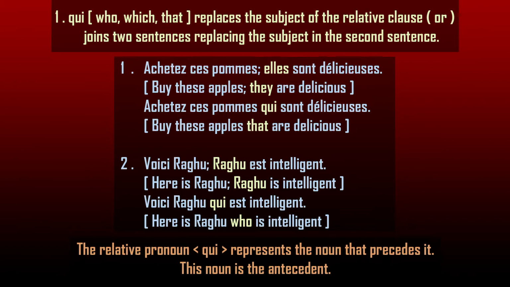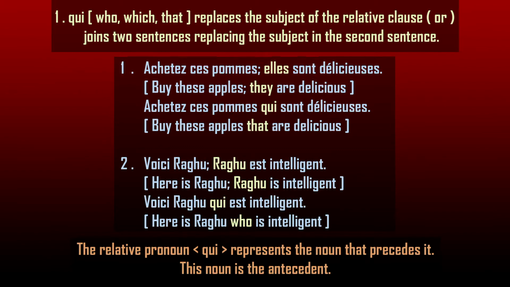The noun apples becomes the subject in the second sentence. Therefore, the subject personal pronoun elles can be replaced by the relative pronoun qui.